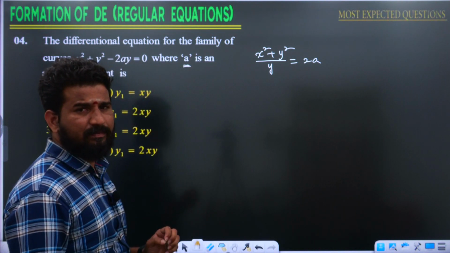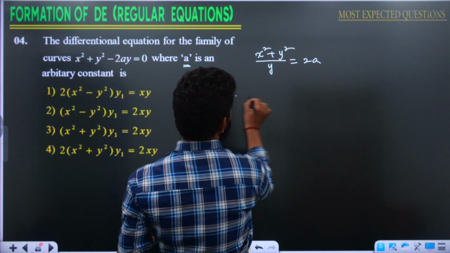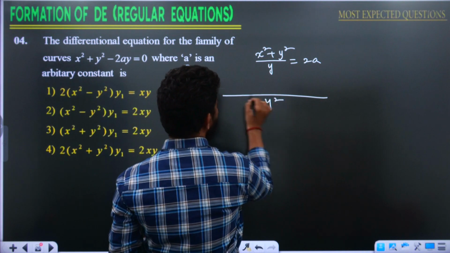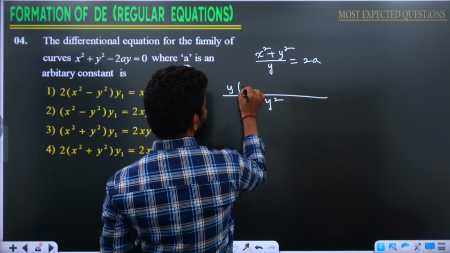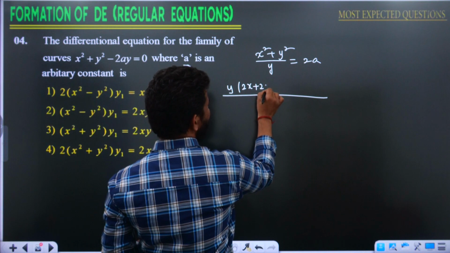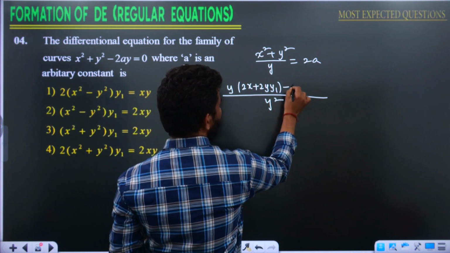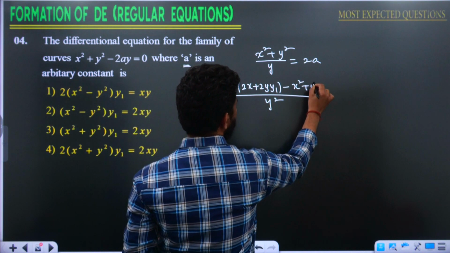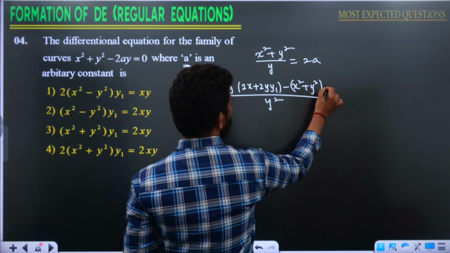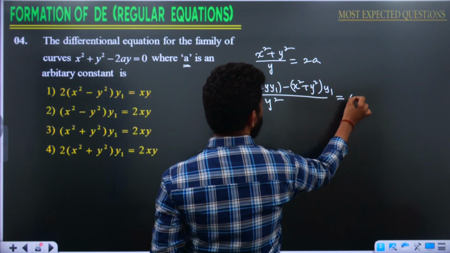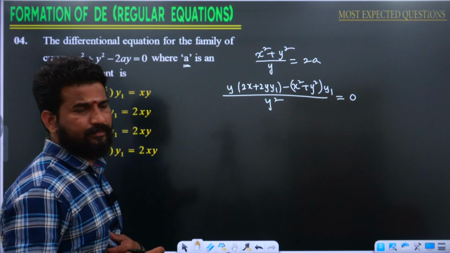Differentiating both sides with respect to x, we are going to get like this: y into the derivative of x square, 2x, plus y square's derivative 2y y1, minus x square plus y square into y1, is equal to 0. 2a's derivative is 0.